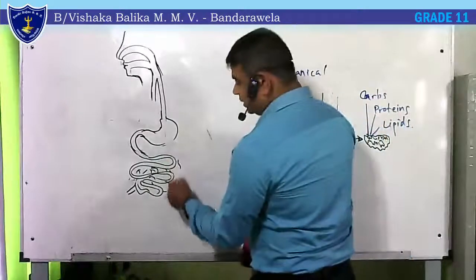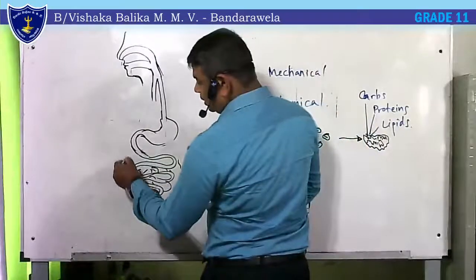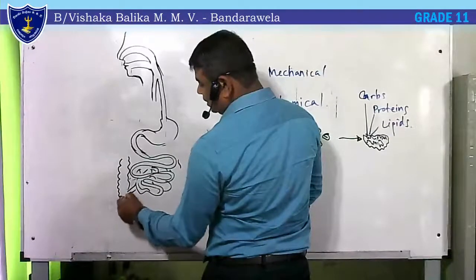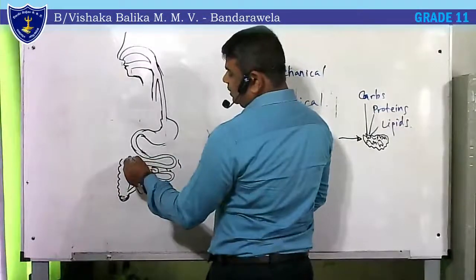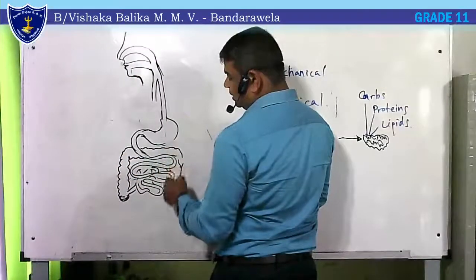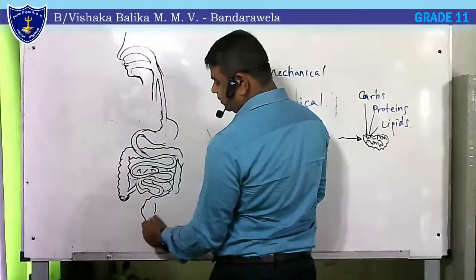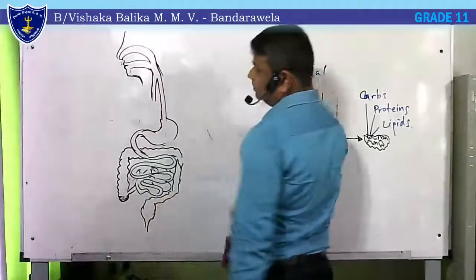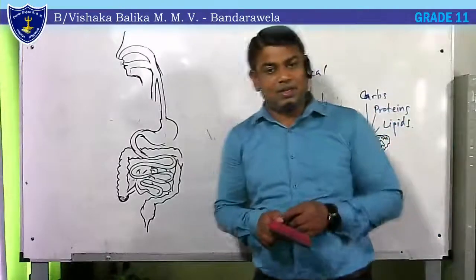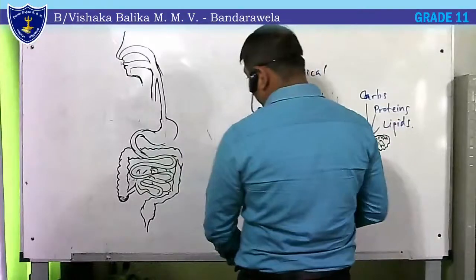It runs here and there in a large space. Thereafter, it opens into another common place here called the cecum, and this is the large intestine. It's called the large intestine. The large intestine finishes with the rectum. Here's the rectum. Basically, this is the plan of the human digestive system. I think you can't remember all the things at once.